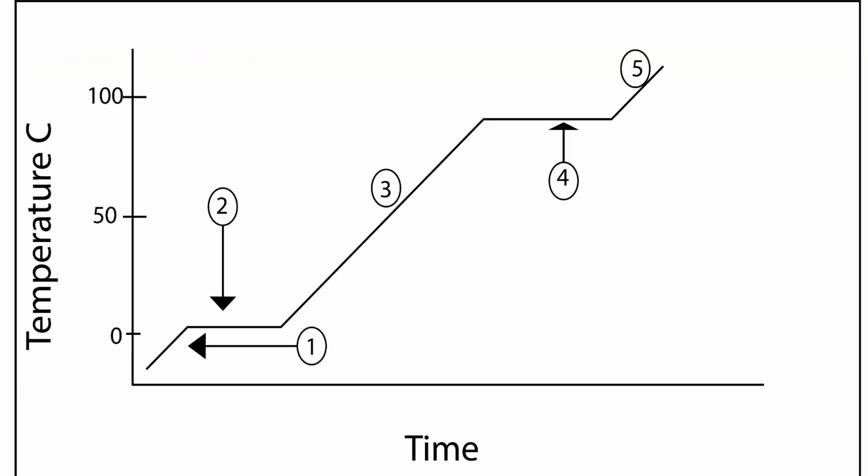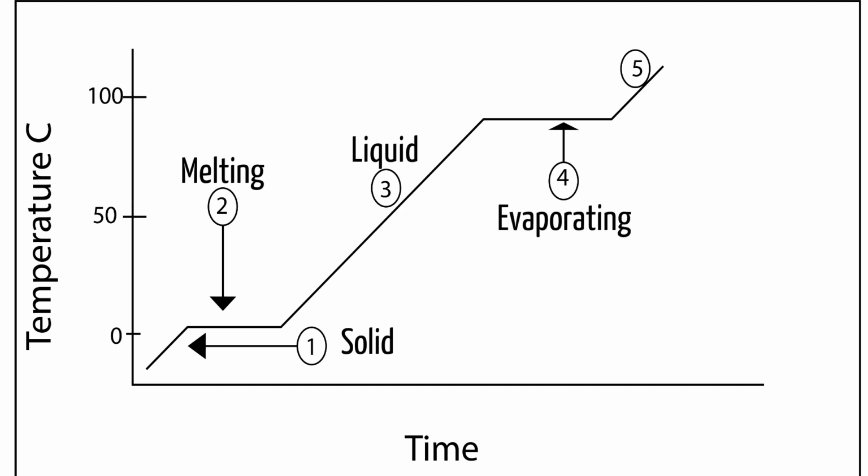Let us show the heating curve of solid. Number 1, this is a state of solid. Number 2 is state of solid and liquid, and the solid is melting. Number 3 is the state of liquid. And for number 4 is the pictures of liquid and gas. The liquid is evaporating. Number 5, the state is gas.